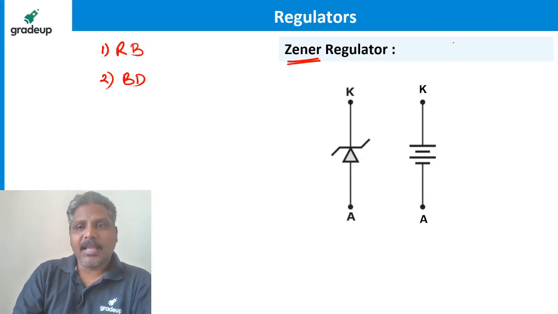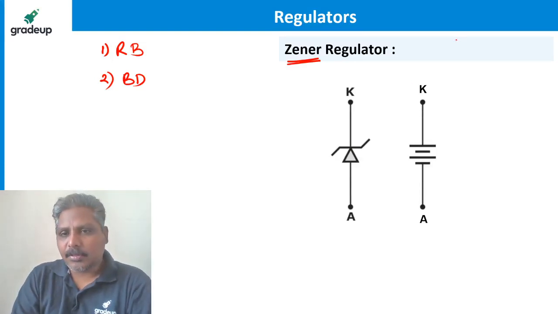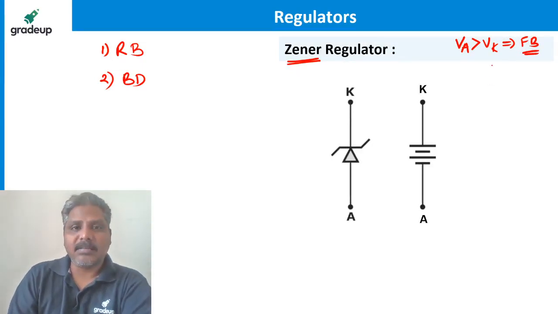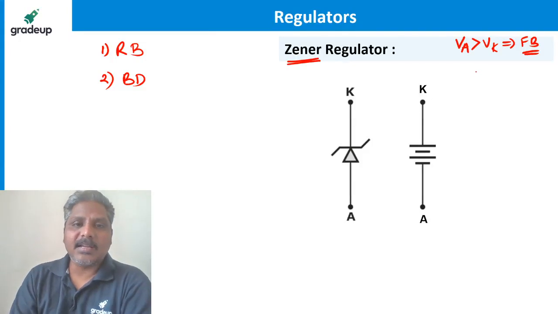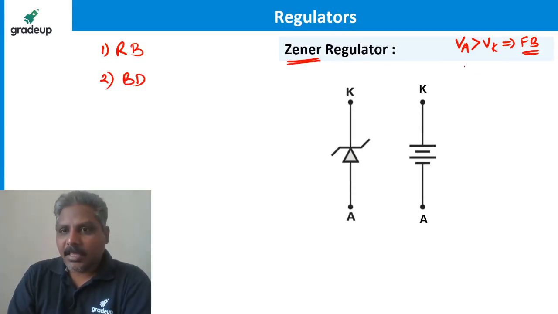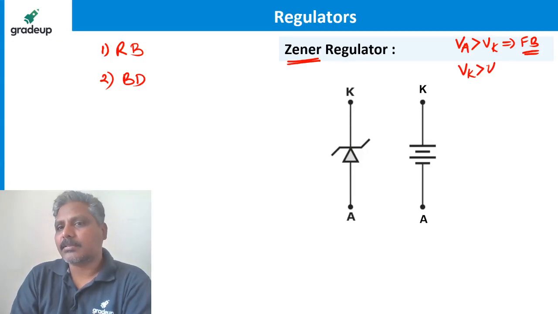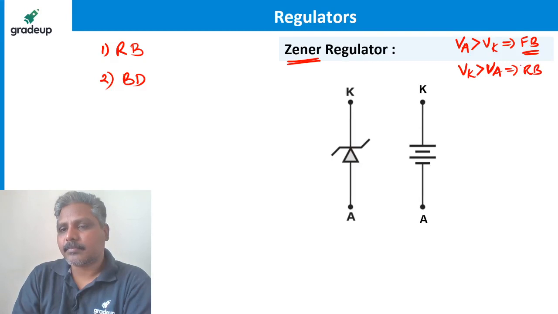So remember, for any diode we know already, even a Zener diode, if the anode is greater than the cathode, we call it forward bias. All of you listen very, very carefully. If you understand this initial 10 minutes of discussion, then the regulator becomes so simple for you. Listen to the first 10 minutes carefully. Second, if the cathode voltage is greater than the anode voltage, we call it reverse bias.